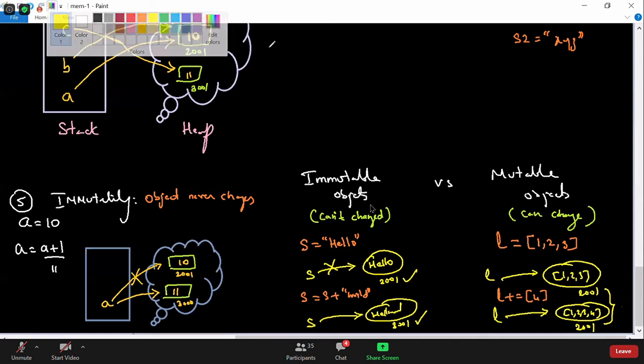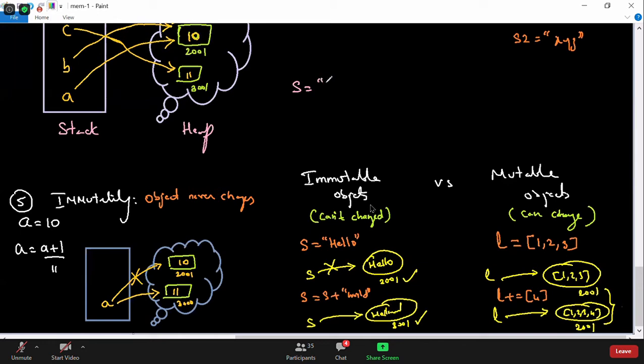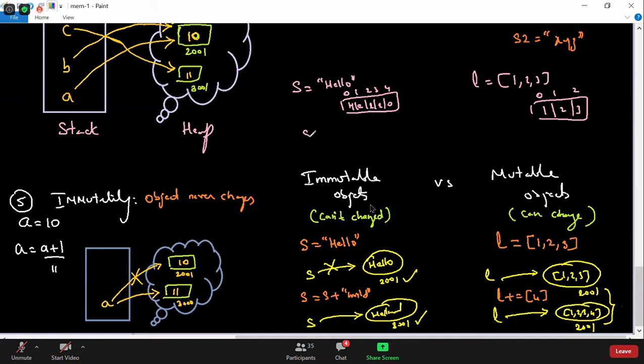Another example. I say s is equal to hello. You know that hello will be created like this. When I say L is equal to list 1, 2, 3, we all know that a list gets created like 1, 2, 3. Same like an array, it has addresses like 0, 1, 2. Now tell me, if I say S of 0 is equal to Z, what will happen? And when I say L of 0 is equal to 999, what will happen?